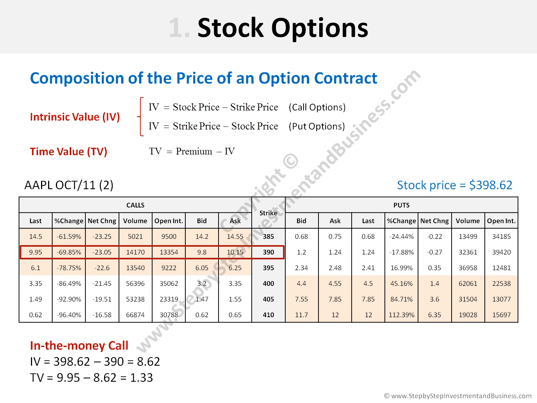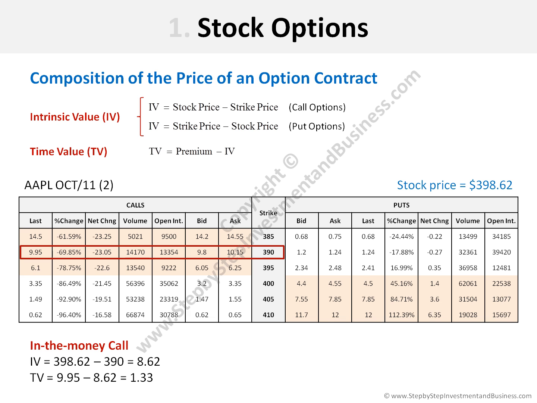The intrinsic value of this option, as it is a call, is equal to the stock price, which is $398.62, minus the strike price. In this case, we select an option with a strike price of $390. The difference between $398.62 and $390 is $8.62.